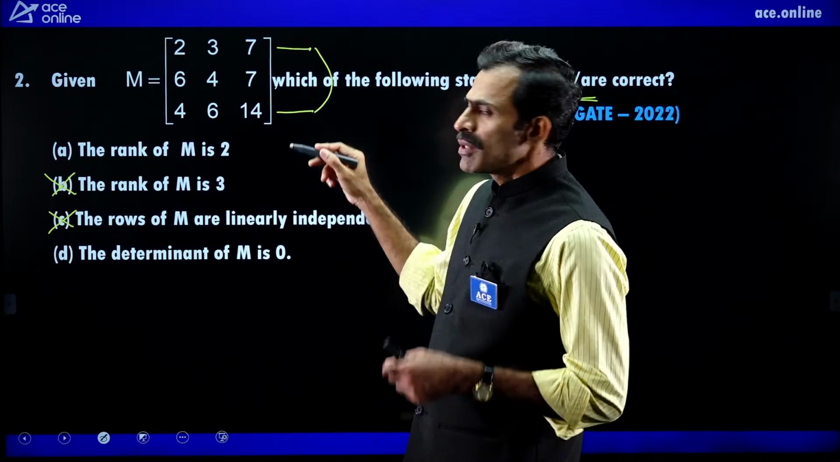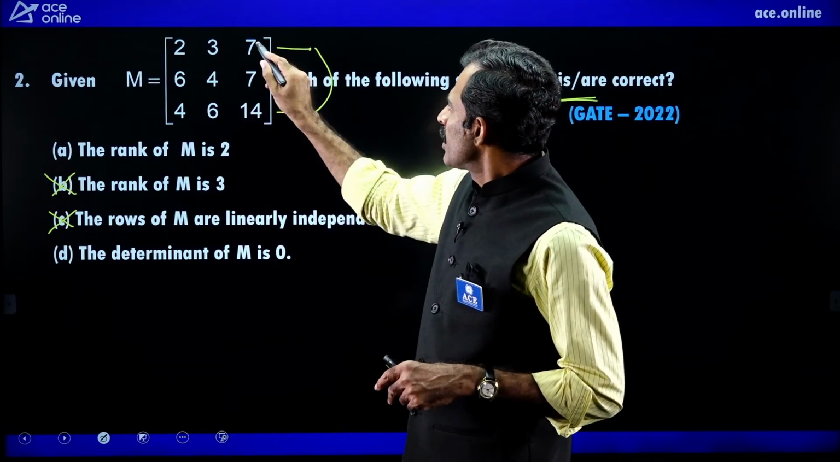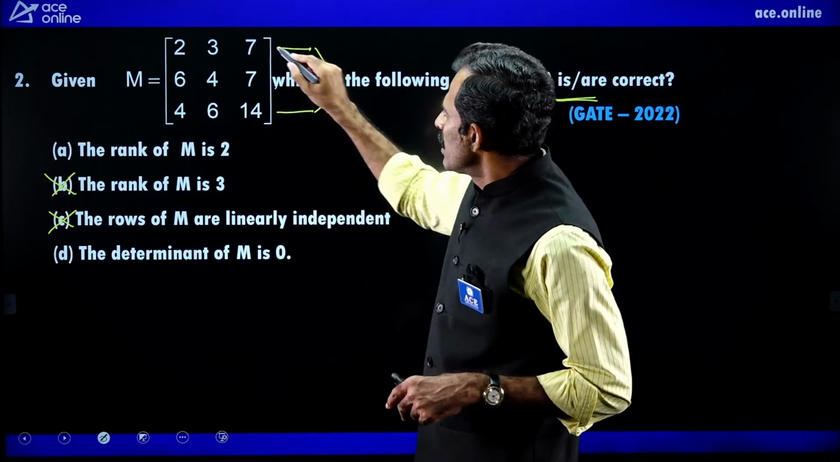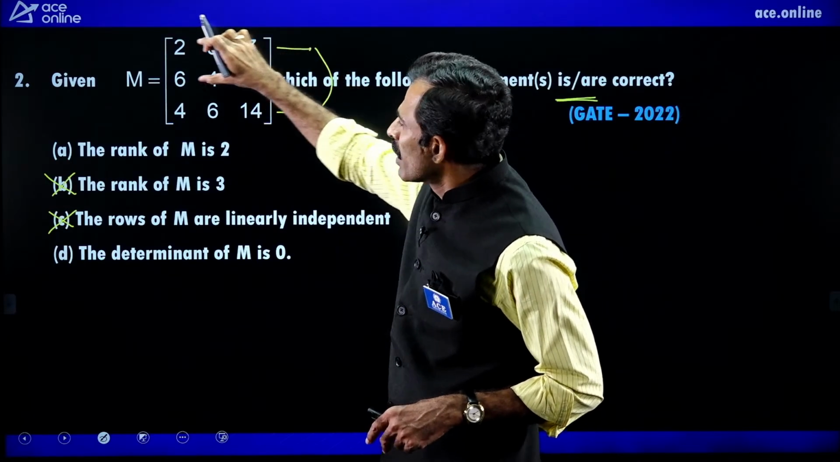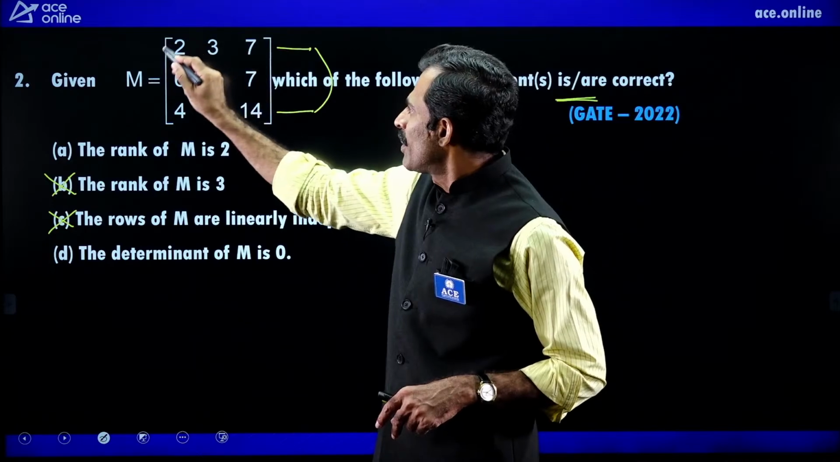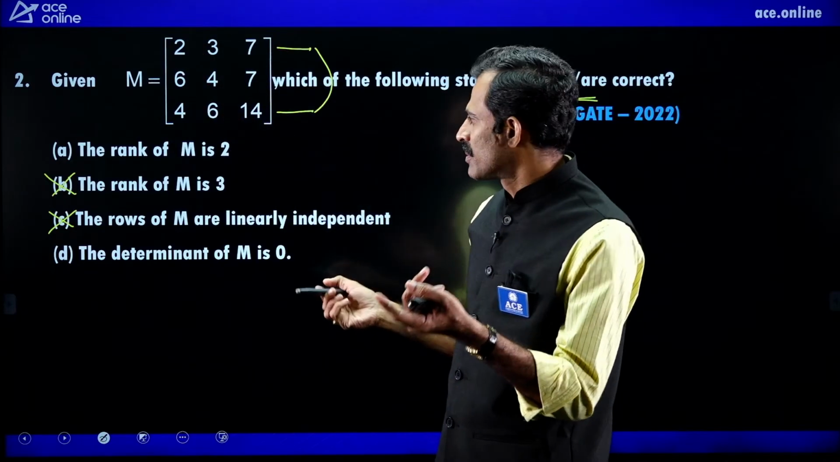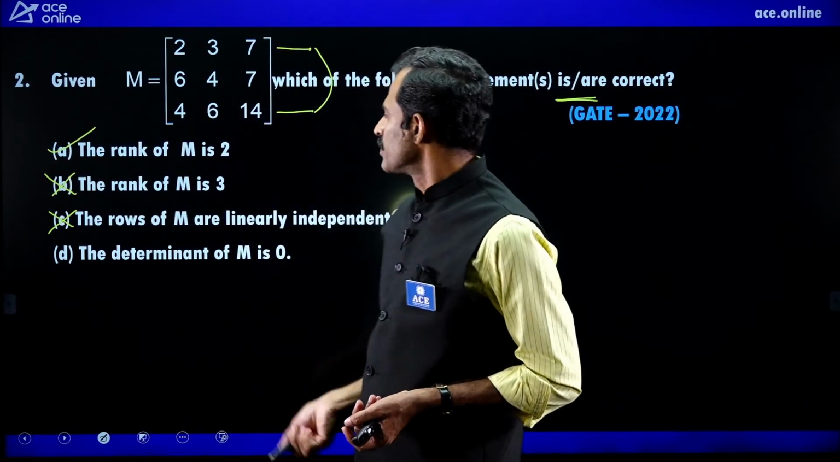When rank is not equal to 3, rank may be 2 or 1. Because of these two proportional, we can eliminate these. Then observe these 2 rows. These 2 rows are not same, not proportional. So these 2 are independent rows. The number of independent rows is same as rank of the matrix. So rank is 2. This is correct.